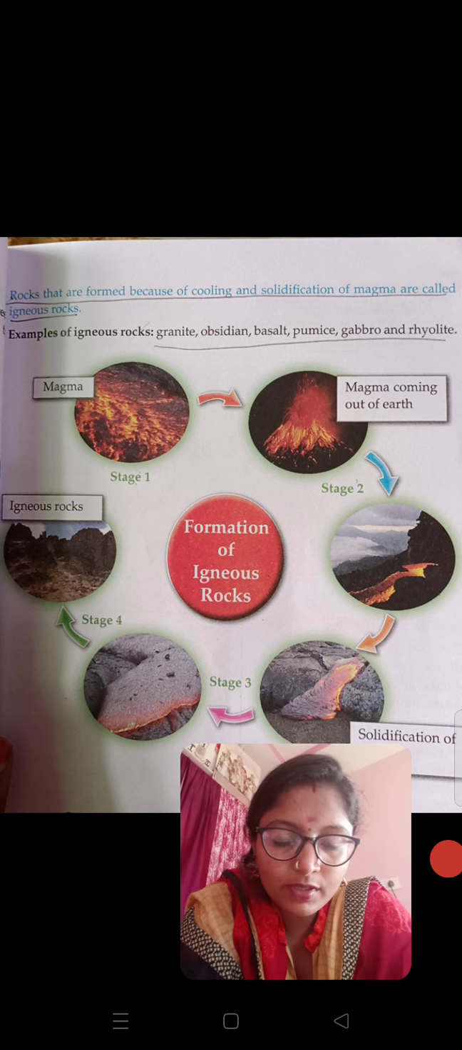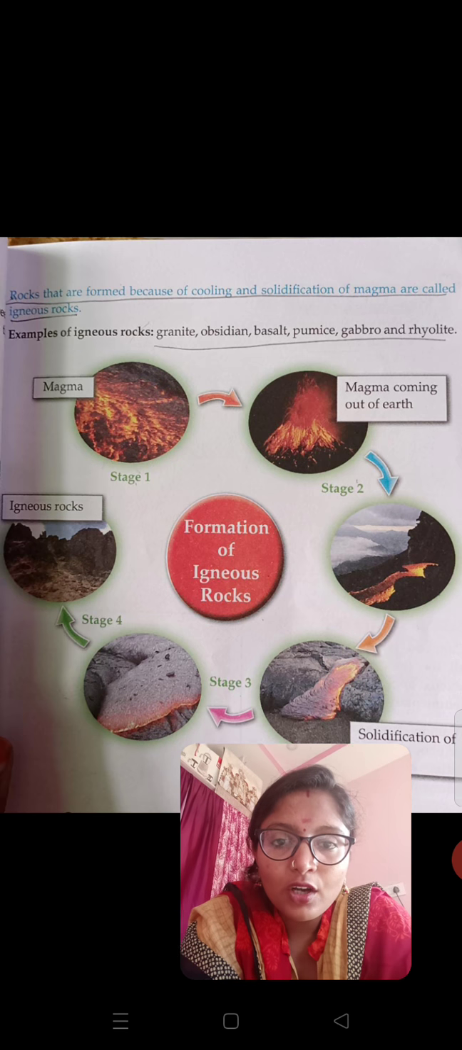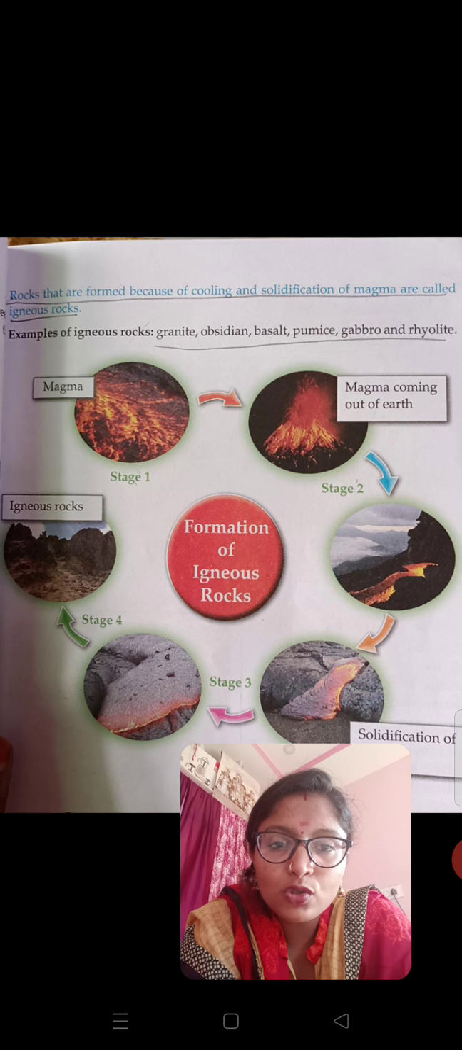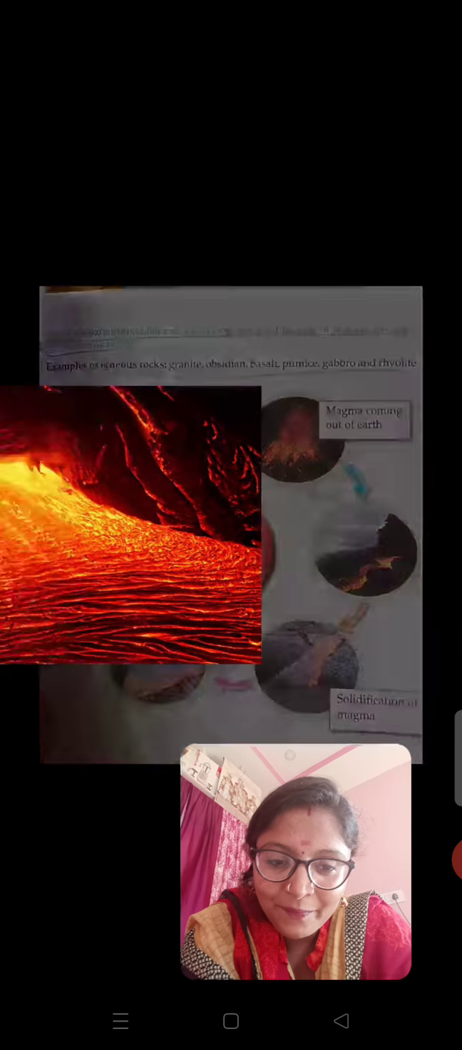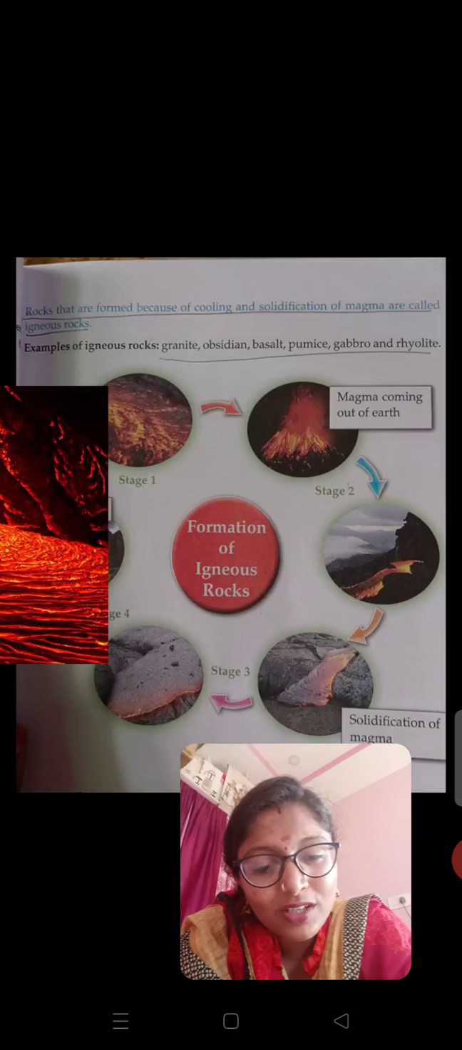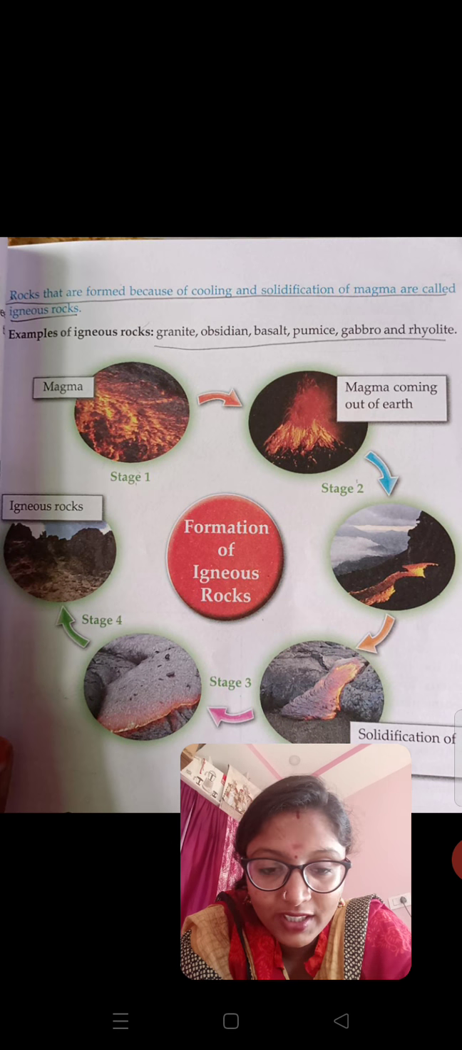Once look at page number 71, dear children. Rocks that are formed because of cooling and solidification of magma are called igneous rocks. That's what I told. See, this magma is in liquid state. It gets cooled. So later on, when it is out of the hills and all, it gets cooled and solidified, means it gets into a solid state. Then the igneous rocks are formed. Underline that, it's very important.